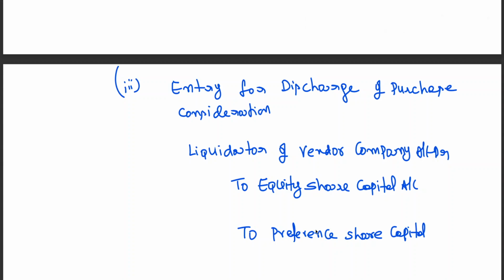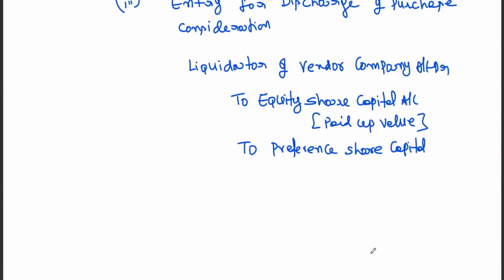I told you, even in some cases you will be making payment in cash also. The discharge of purchase consideration may be in the form of equity shares, in the form of preference shares, and balance, if any, in cash. And please remember, whenever you are writing liquidator of vendor company to equity share capital, it is with paid up value. Please try to understand this. You know the meaning of paid up value. It will be mentioned in the problem.